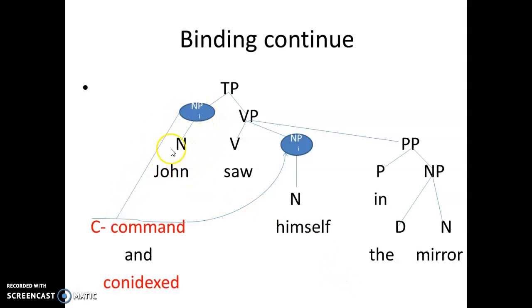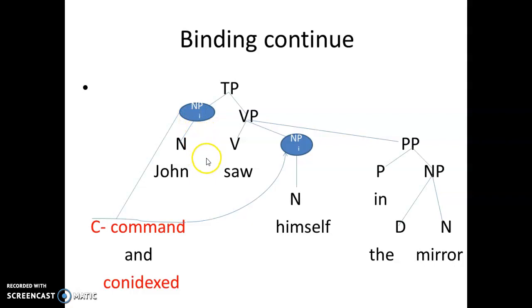So you see that John is a C-commanding noun phrase, and as you know from the previous chapter, for the C-command to work, the A, which is the noun phrase here, must be commanding the second noun phrase in the sentence without another noun or another object interfering between them.